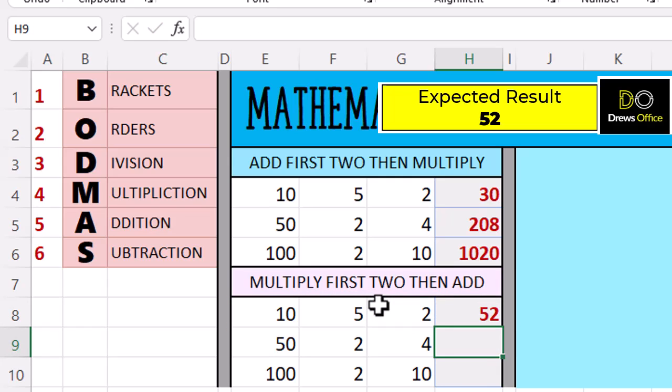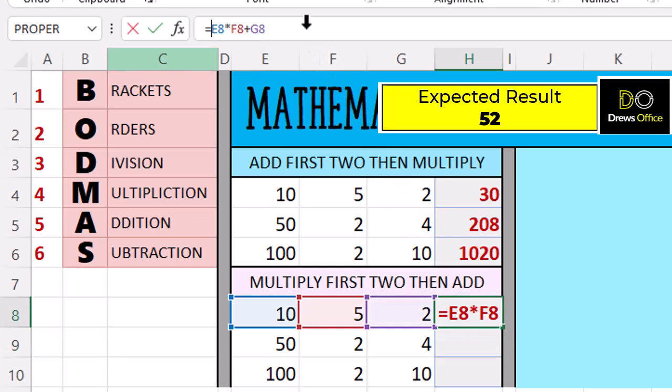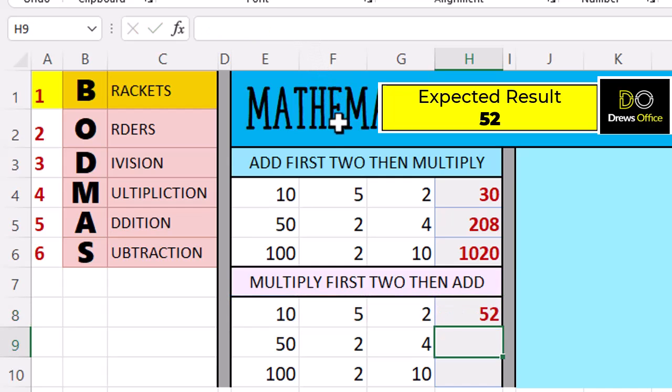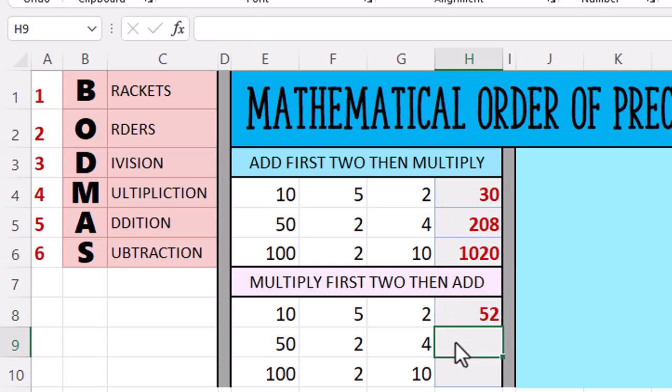So we're getting the right answer, but what if we introduce brackets? Would that formula still work? According to BODMAS, Excel is doing the multiplication first, which is what we want. By introducing brackets on this occasion, we are again trying to force Excel to do the multiplication first, which it was going to do anyway. The brackets won't break the formula, but they're not necessary on this occasion.